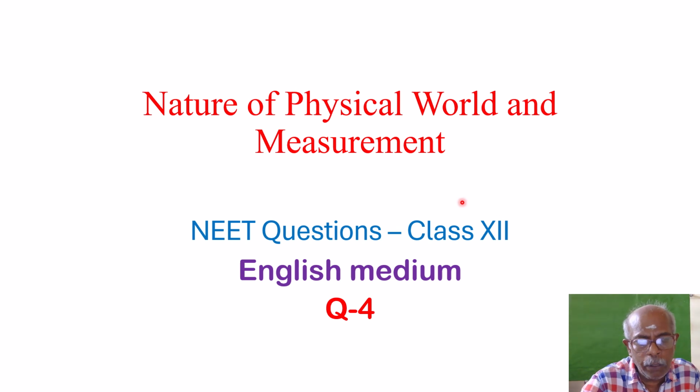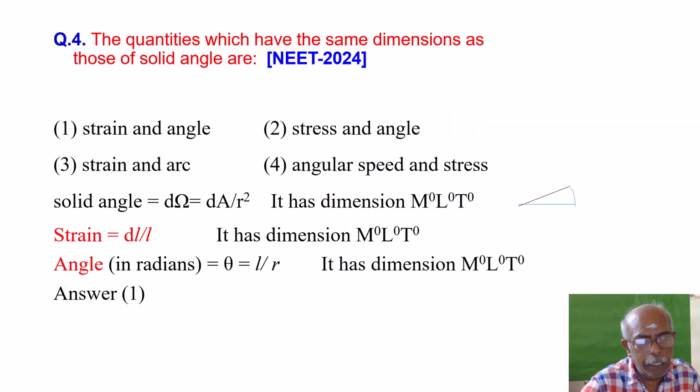In today's video, we are going to see an MCQ in the nature of physical world and measurement. What is the question? Let us look into the question. The quantities which have the same dimensions as that of solid angle are what? This question has been asked in the NEET examination in the year 2024.